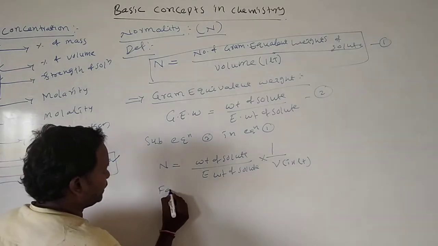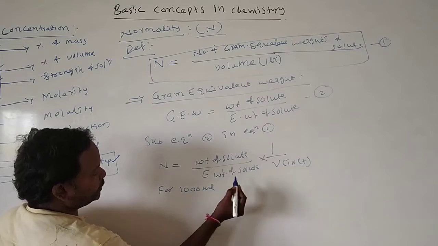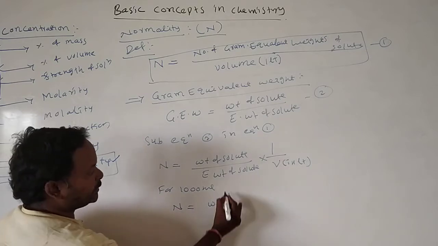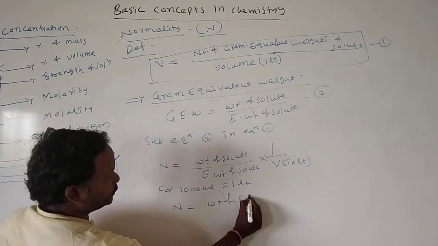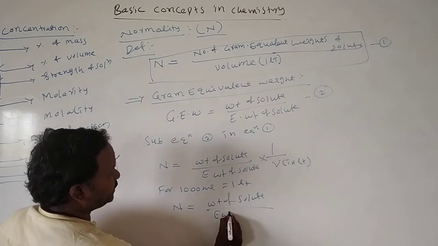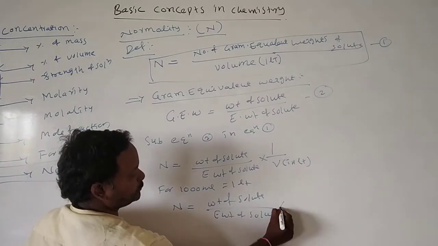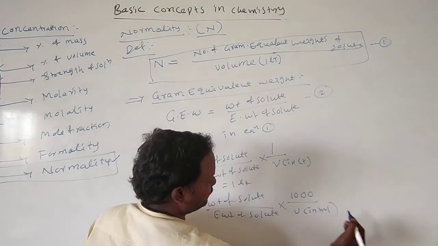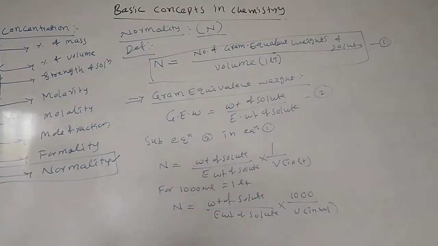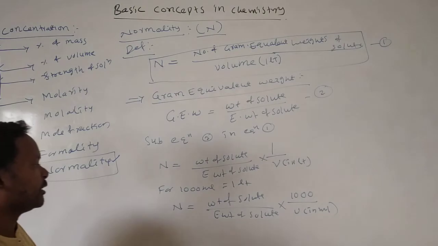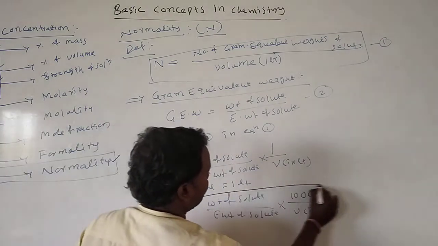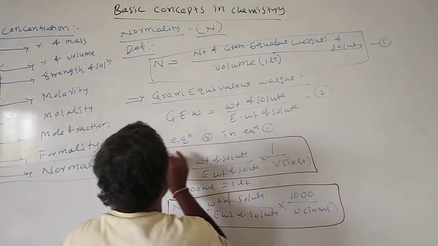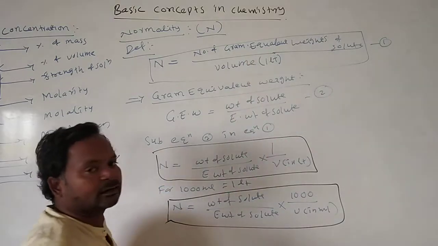Okay, for 1000 ml, N is equal to weight of solute by equivalent weight of solute into 1000 by V in milliliters, since 1 liter is equal to 1000 ml. Yes, this is one more principle for the normality.